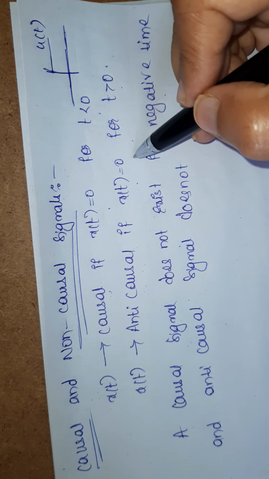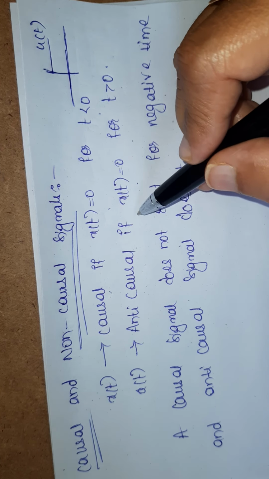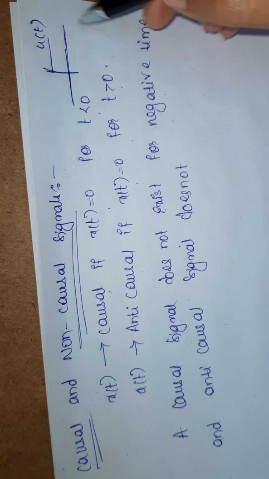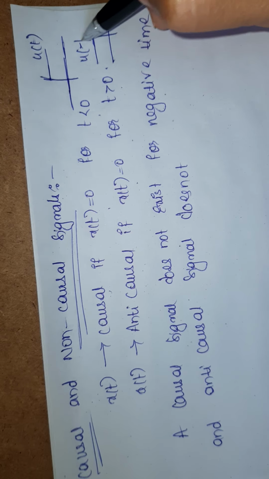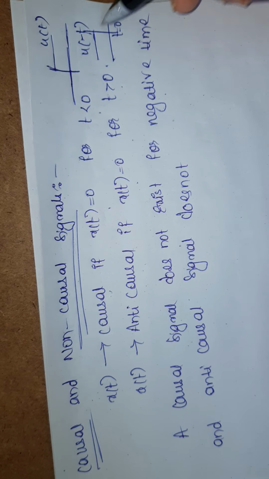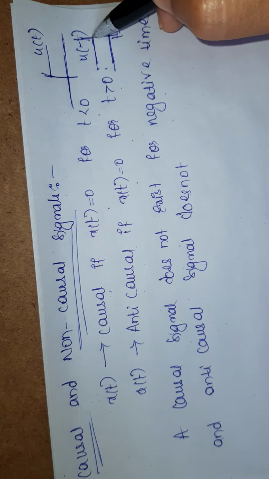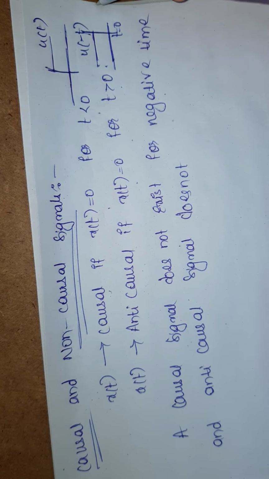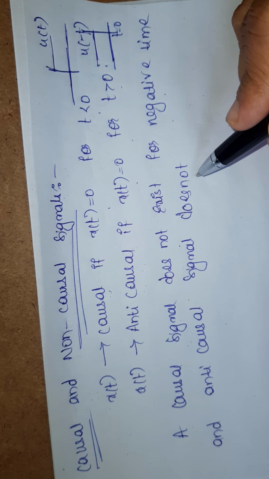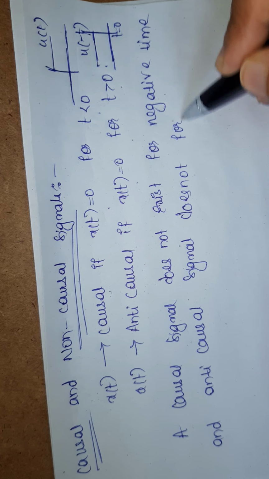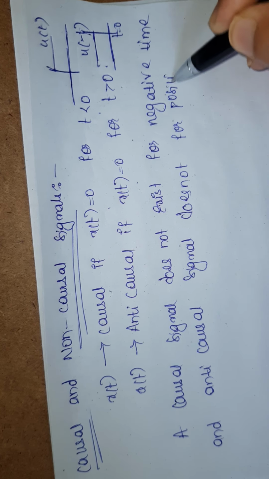And what is an anti-causal signal? An anti-causal signal is a signal which exists only for negative values of time. That is u of minus t. u of minus t is an anti-causal signal. For t greater than 0, there is no signal. So the anti-causal signal does not exist for positive time.